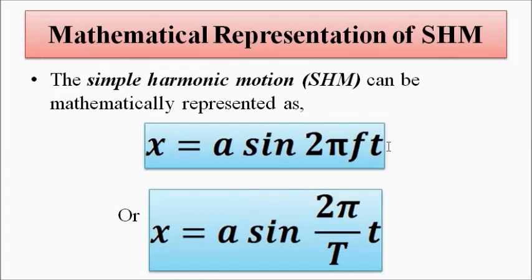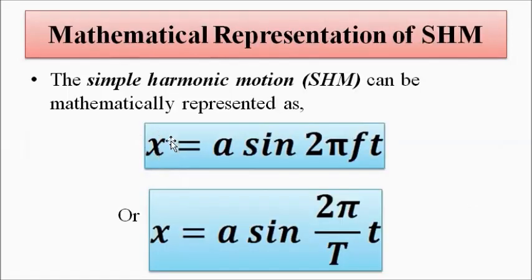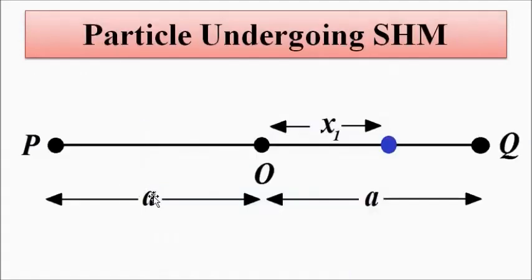So the mathematical representation of simple harmonic motion. The popular choice is the sine function. Here x is the displacement from the mean position, the equilibrium position O, either towards P or towards Q. That is represented in terms of the sine function: x is equal to a sine 2 pi f t, where a is the maximum separation in either direction. From O to P, OP is a, OQ is a.